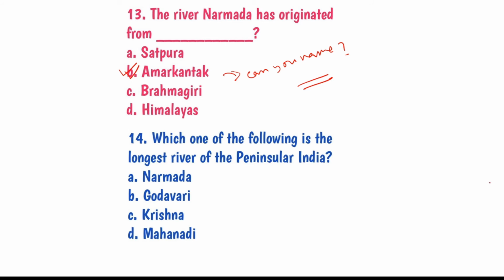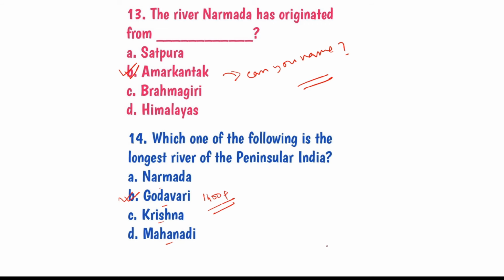Question number 14 is, which one of the following is the longest river of peninsular India? Peninsular India, where the non-perennial rivers originate and flow in the southern part of India. So let us see the options. A. Narmada, B. Godavari, C. Krishna, D. Mahanadi. So the longest river in peninsular India is Godavari, which is 1400 plus kilometers long. So the answer is Godavari.